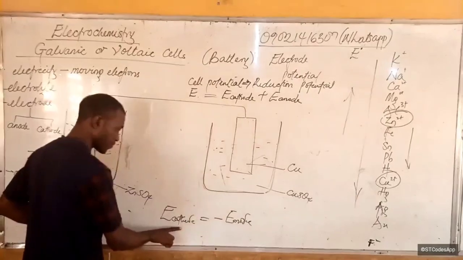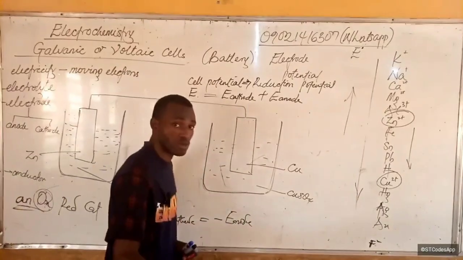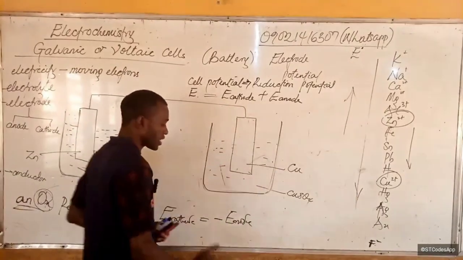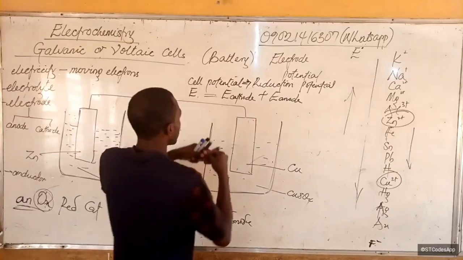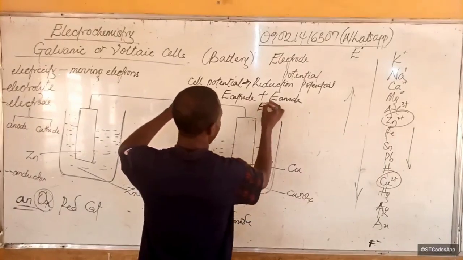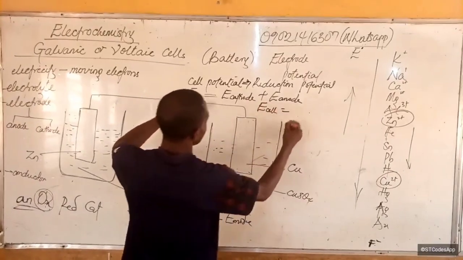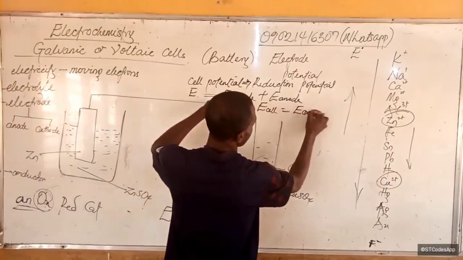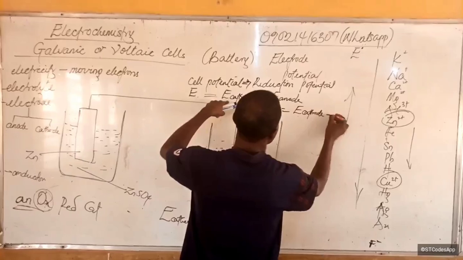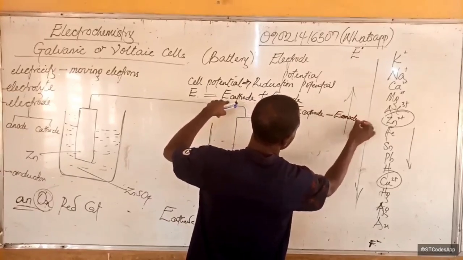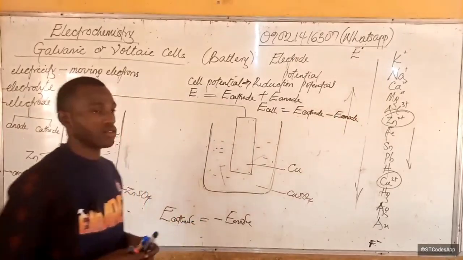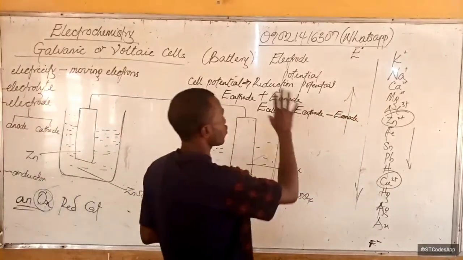So the same way here, we know that the anode is not being reduced because it's the one giving electrons. So we say that it is a negative reduction potential. Do you understand that? So what does that mean? That means that E cell will now be equal to E cathode minus E anode. E cathode minus E anode. Now I'm going to still reiterate this in order for you to understand it well.